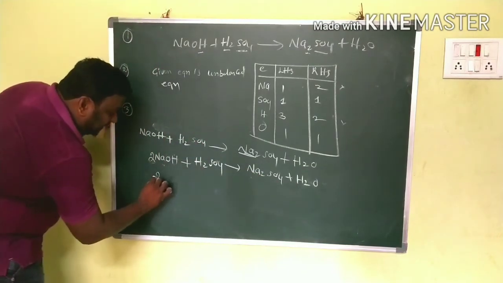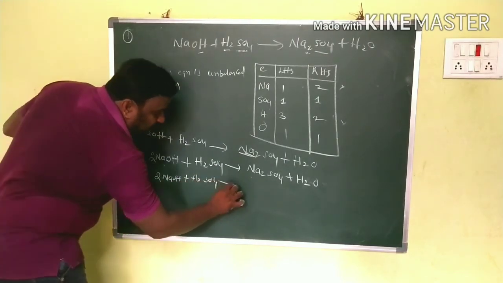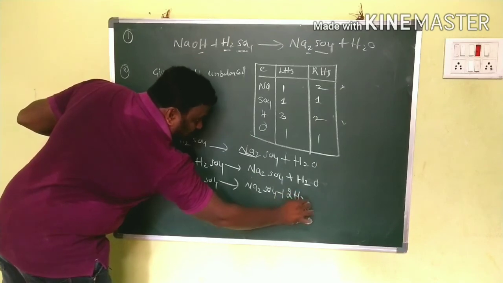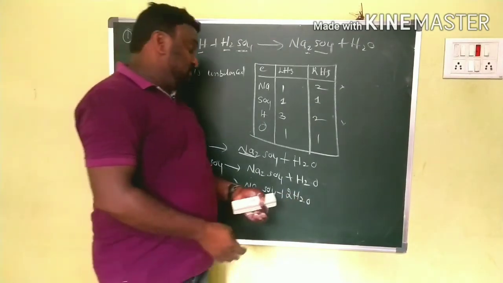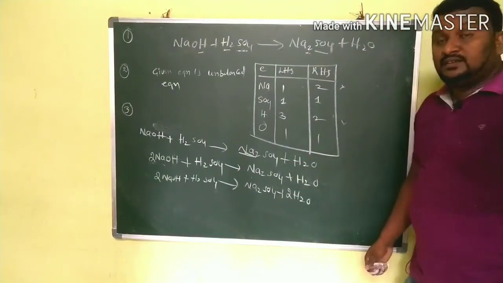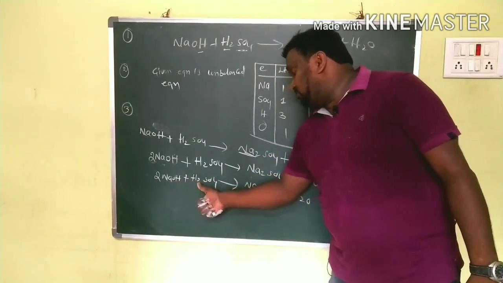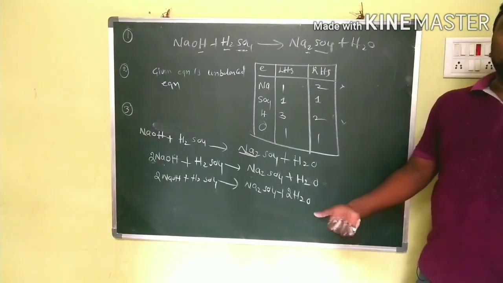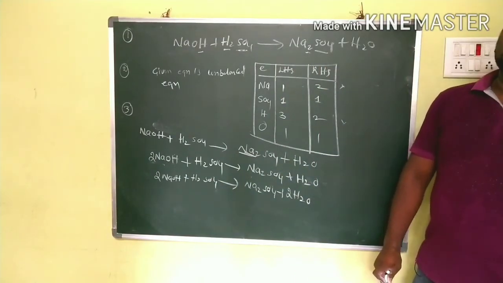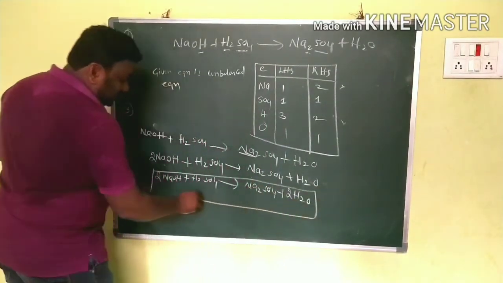So to balance that, again we go for 2NaOH plus H2SO4 gives rise to Na2SO4 plus 2H2O. So I kept a coefficient 2 here. Then check again. How many hydrogens here? 2 plus 2, 4. There 2 into 2, 4. Hydrogen balanced. Oxygen, how many here? 2. Now there 2. So that's why now this is a balanced equation.